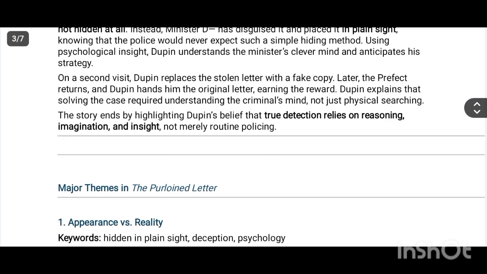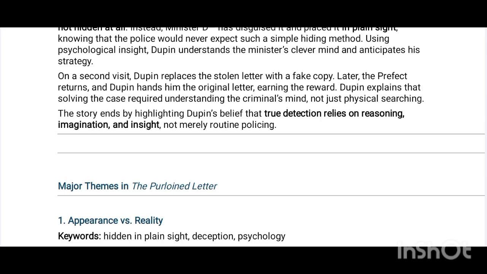Using psychological insight, Dupin understands the minister's clever mind and anticipates his strategy. On a second visit, Dupin replaces the stolen letter with a fake copy. Later, the prefect returns and Dupin hands him the original letter, earning the reward. Dupin explains that solving the case required understanding the criminal's mind, not just physical searching.